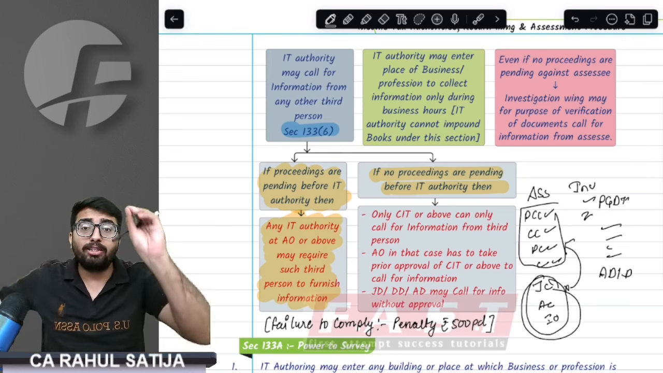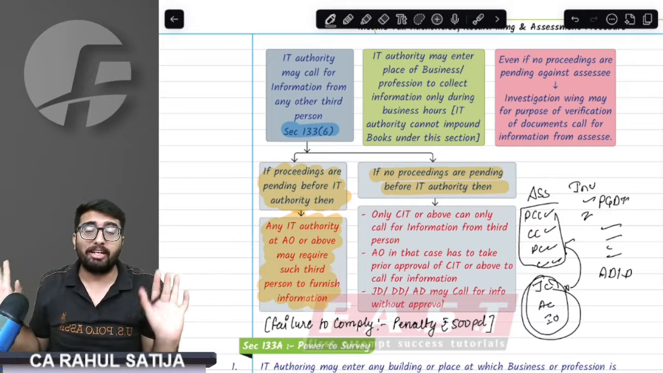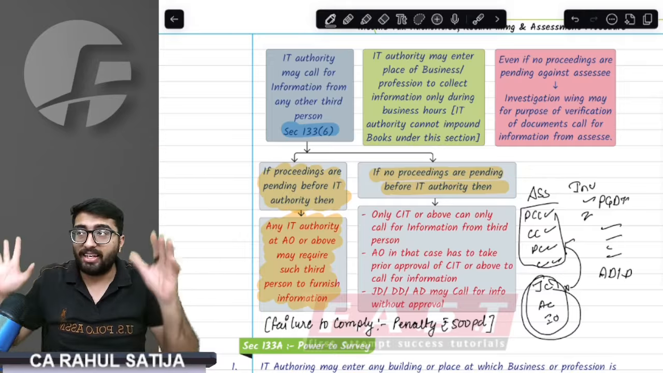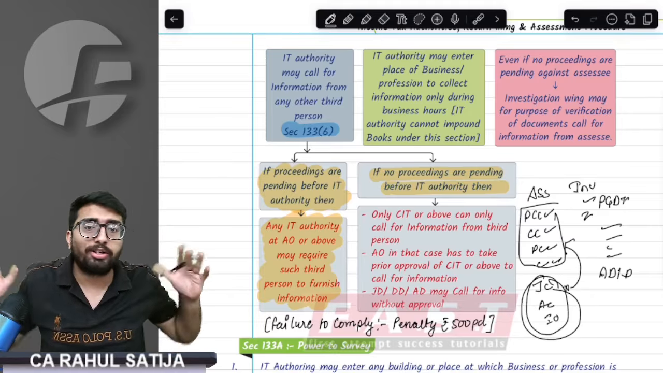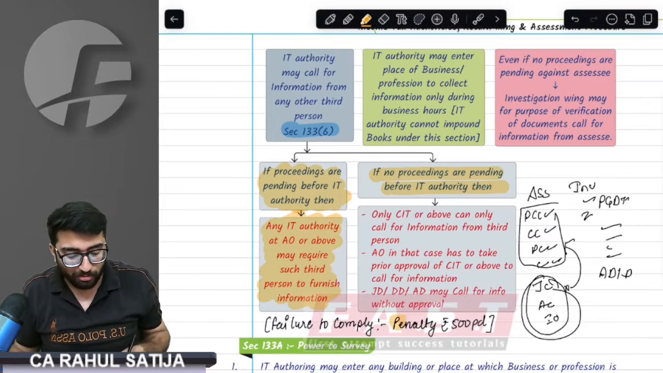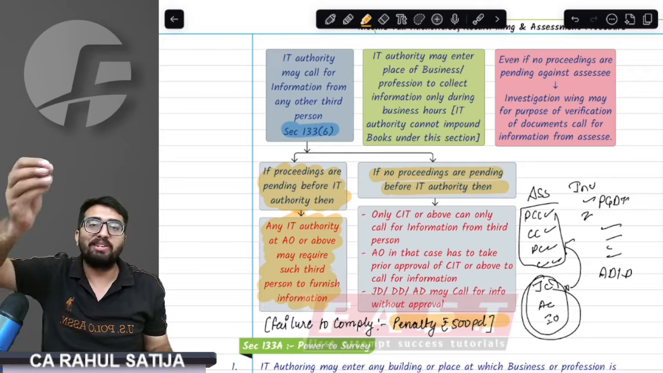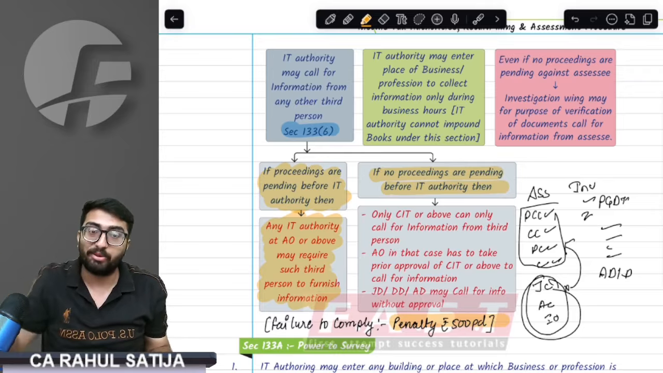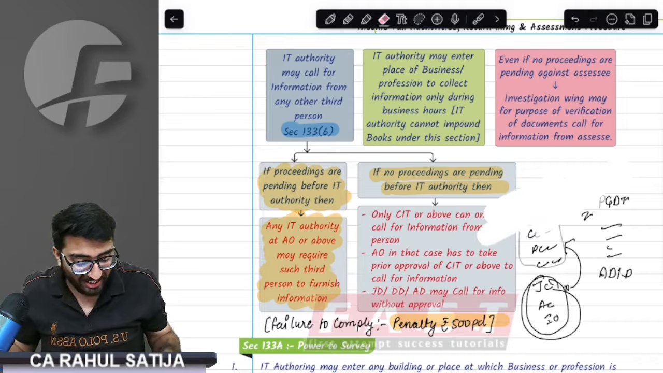And remember, it is an obligation of the third party to respond to the IT department. They cannot just say that I will not tell. No, they have to tell. And if they don't tell, a penalty of 500 rupees per day will be levied on the person who does not respond, 500 per day till the time they don't respond. Done, sir.